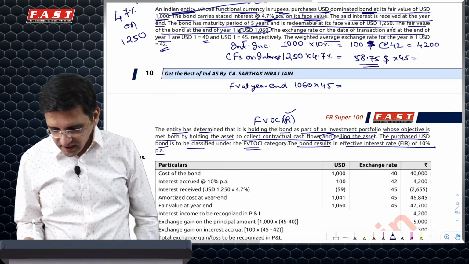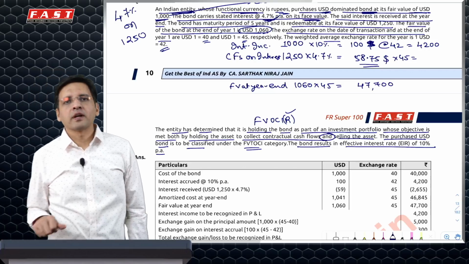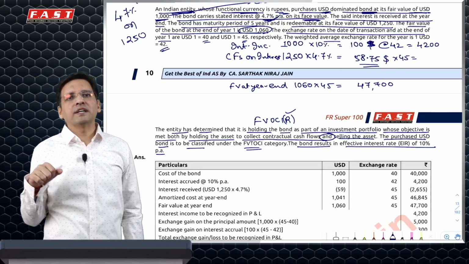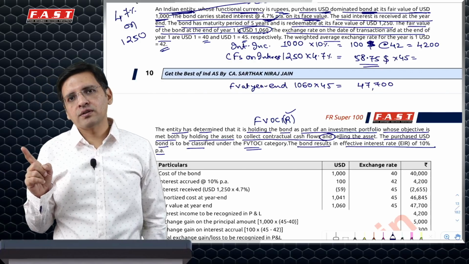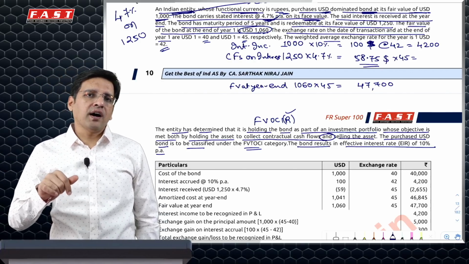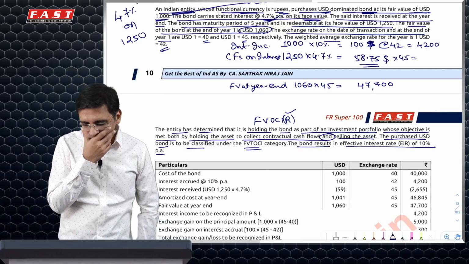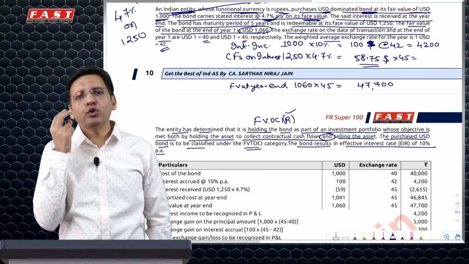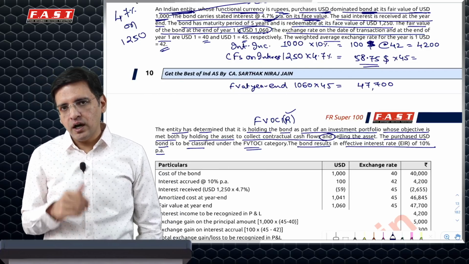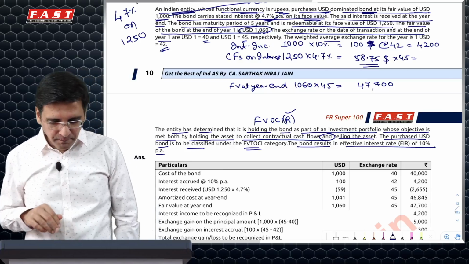Now you can understand that there would be some kind of a gain or loss involved in it. Do I book that gain or loss to PRL or do I take it to OCI? Because Ind AS 21 says foreign exchange gain loss goes to PRL, but 109 says if you are using FVOCI as a method, your fair value gain loss will go to OCI. So I'll have to identify two separate gain losses, foreign exchange and fair valuation. How do I do that? And this is something which you'll have to focus upon.